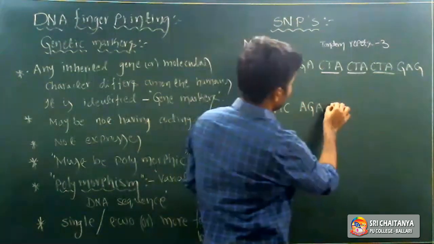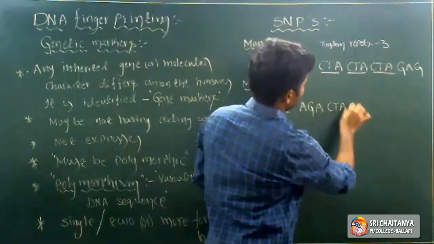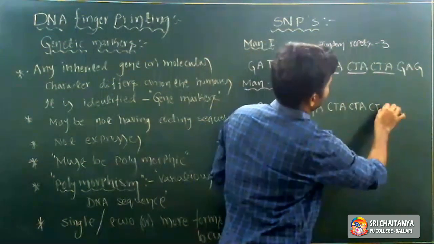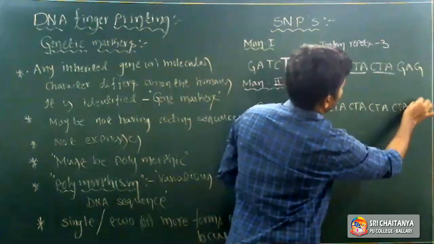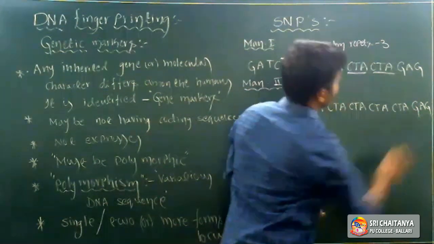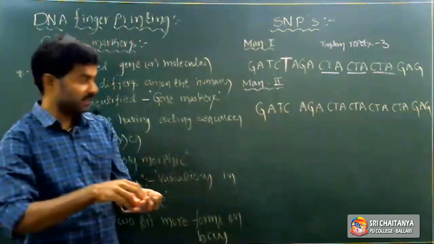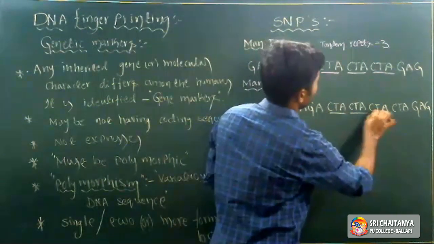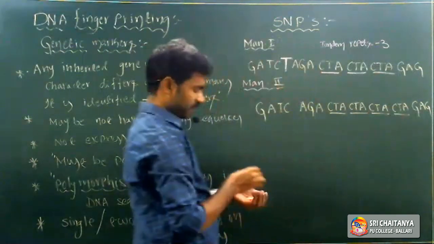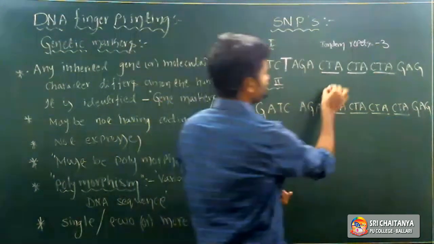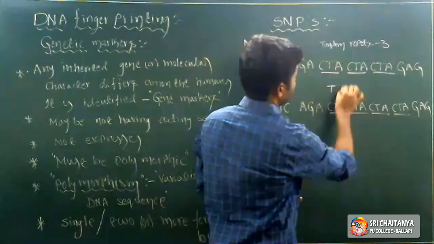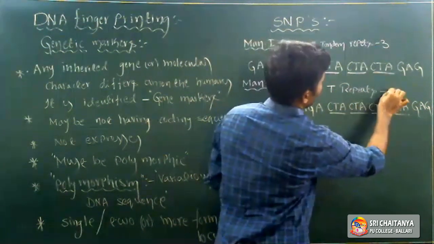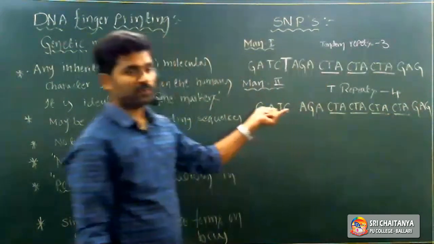But here C, T, A, C, T, A, then C, T, A, C, T, A, then Z, A, Z. In person 2's genetic material, how many repeated units do we observe? CTA 1, 2, 3, 4. Alright, so how many tandem repeats? 4 in the second person.